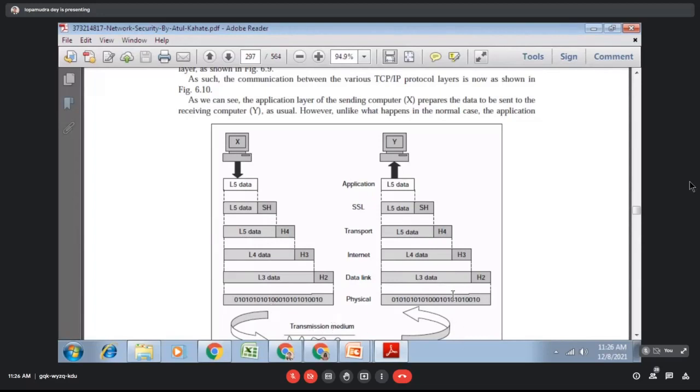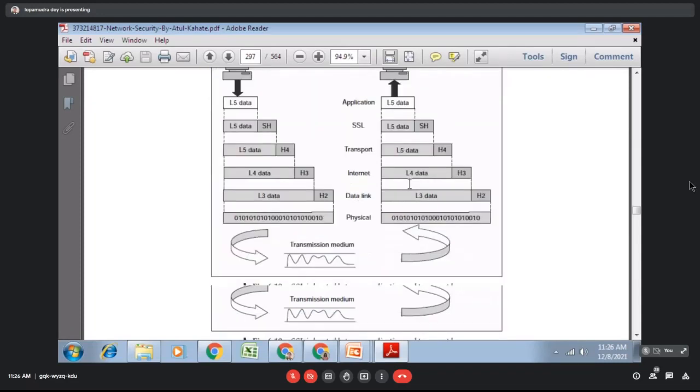The data also goes to the receiver side. So this is your physical layer. Then these are the data going over, and whatever authentication and confidentiality you have added are understood by the receiver side SSL layer. After that, it goes to the receiver side application layer.